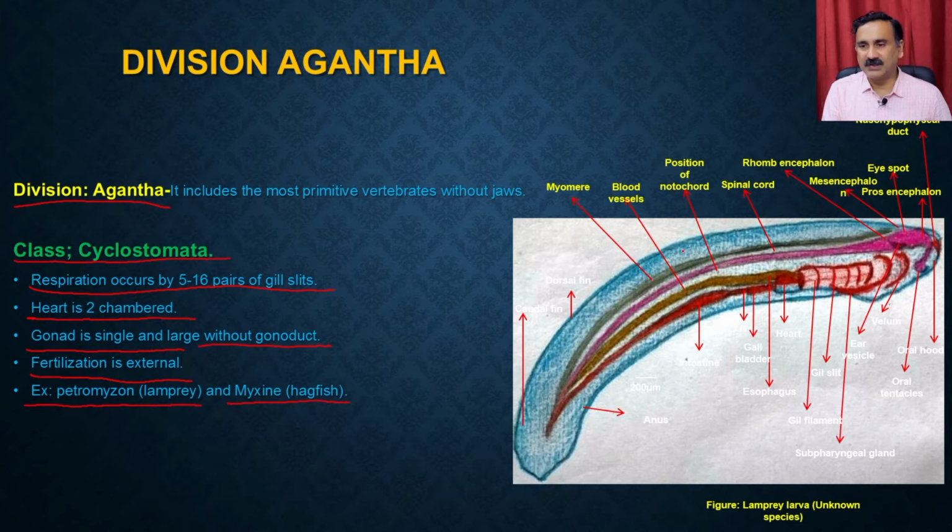So this is what you see here. You have the structure of the organism, and it has all the other different parts of the body. You have the gallbladder, esophagus, heart, which is a two chambered heart. Then you have the ear vesicles, gill slits. So these are the gill slits that are present in the organisms. Then you have the oral hood, oral tentacles, and so on.